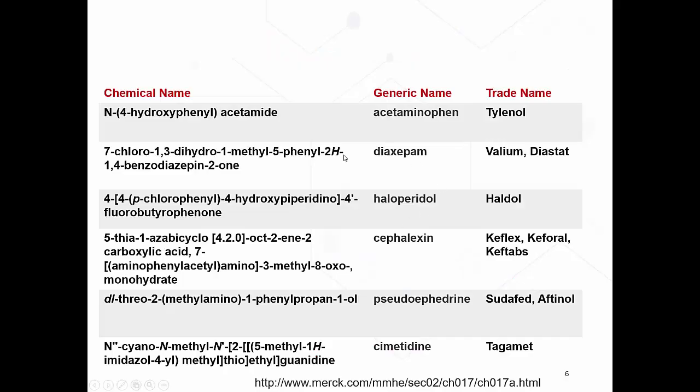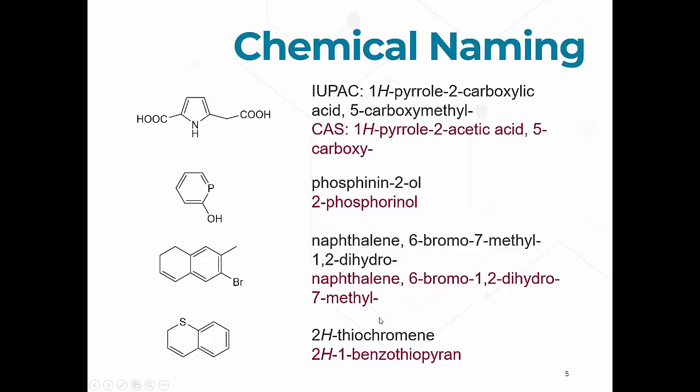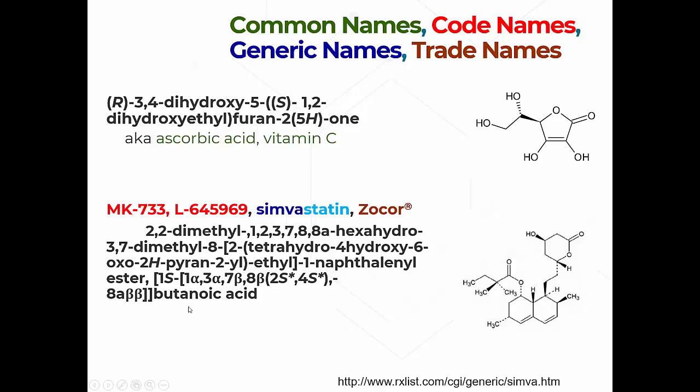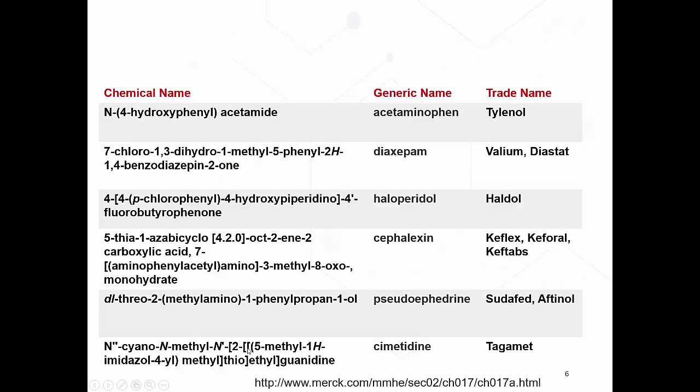So whenever we can, generally we try to use either common names or, in this case, generic names for many drugs, because that's commonly understood. We can easily reference this information and so on. As we can see, the chemical names in many of these cases start getting complicated. And if it's complicated, it's very hard to remember or use.